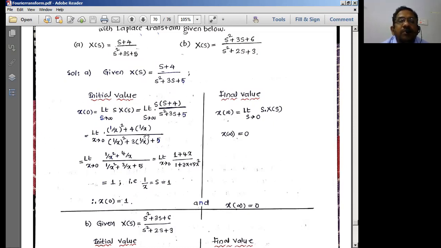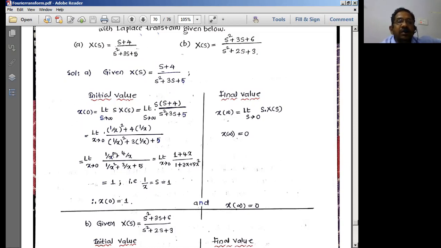So what is the problem given now? I have to apply limit s tends to infinity to this. According to the theorem, we apply limit s tends to infinity for this particular x of s. Here, what is 1 by 0? It is infinity. s should go to infinity, meaning 1 by infinity is going to be what now? As s tends to infinity, t tends to 0. As the initial value theorem says, as s tends to infinity, t should tend to 0 here.